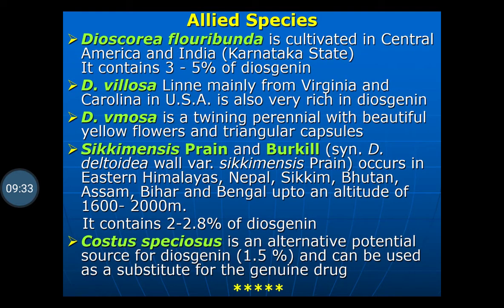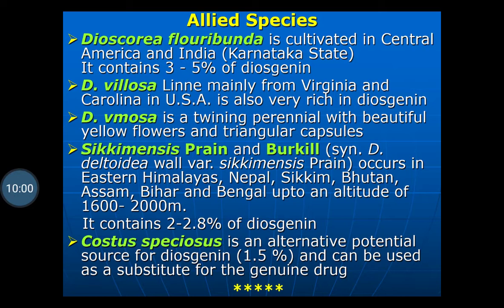Allied species of Dioscorea: Dioscorea floribunda, which is cultivated in Central America and India. It is cultivated in Karnataka state. It contains 3 to 5% of diosgenin. Dioscorea villosa, mainly found in Virginia and Carolina in USA, is also very rich in diosgenin.